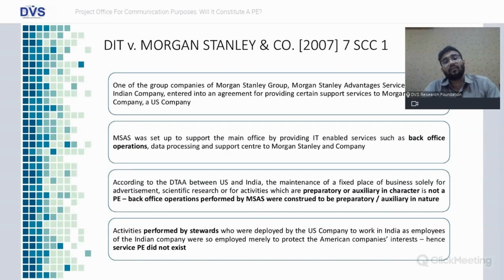Again, the second case law, again a very landmark decision, is Morgan Stanley and Co. Here again, one of the group companies of Morgan Stanley, that is Morgan Stanley Advantage Services (MSAS), entered into an agreement for providing certain support services to the US Morgan Stanley company. MSAS was set up to support the main office by providing IT-enabled services such as back office operations, data processing, and a support center. So these were the activities which were being performed.